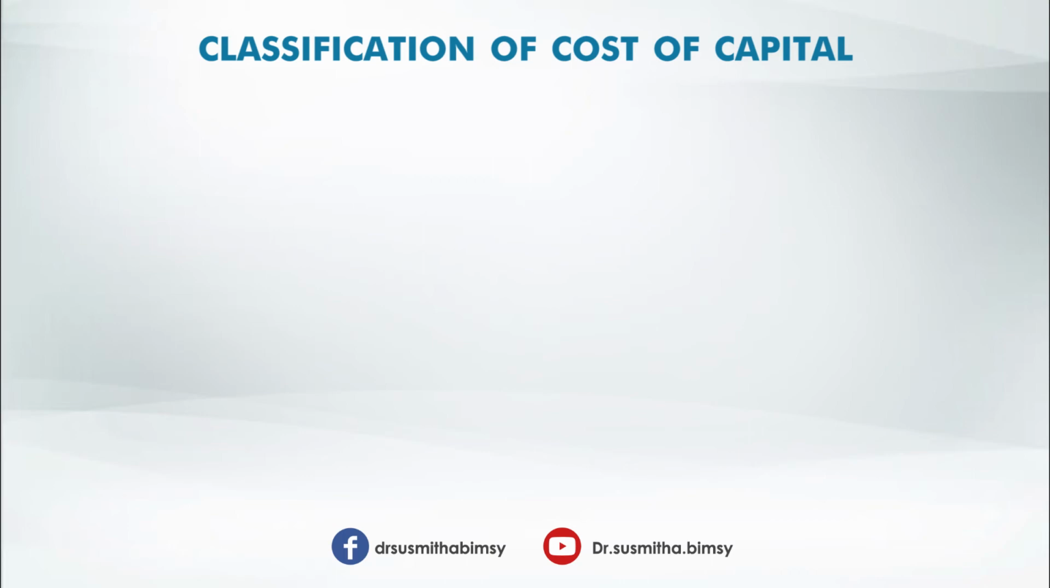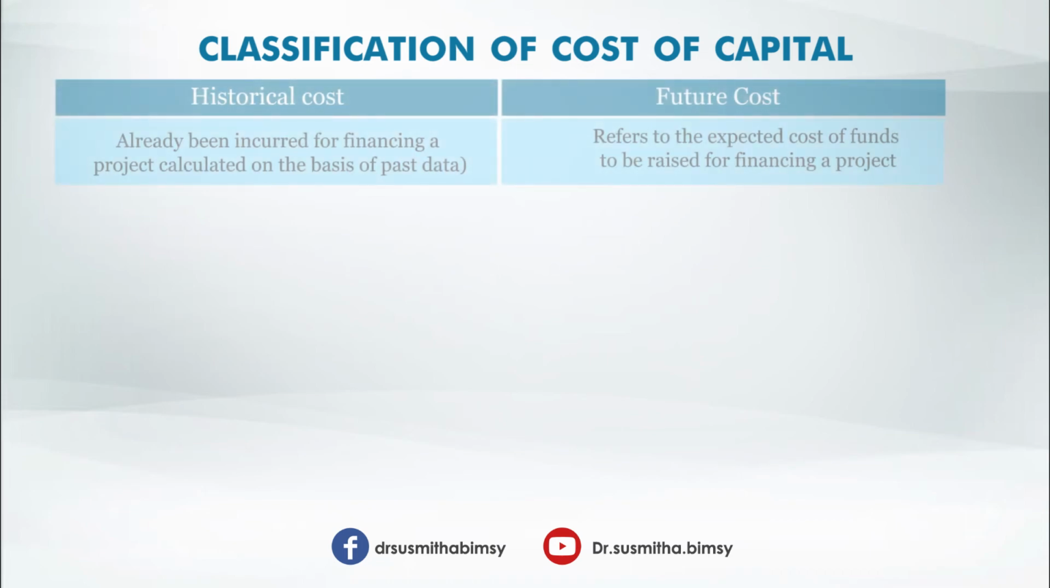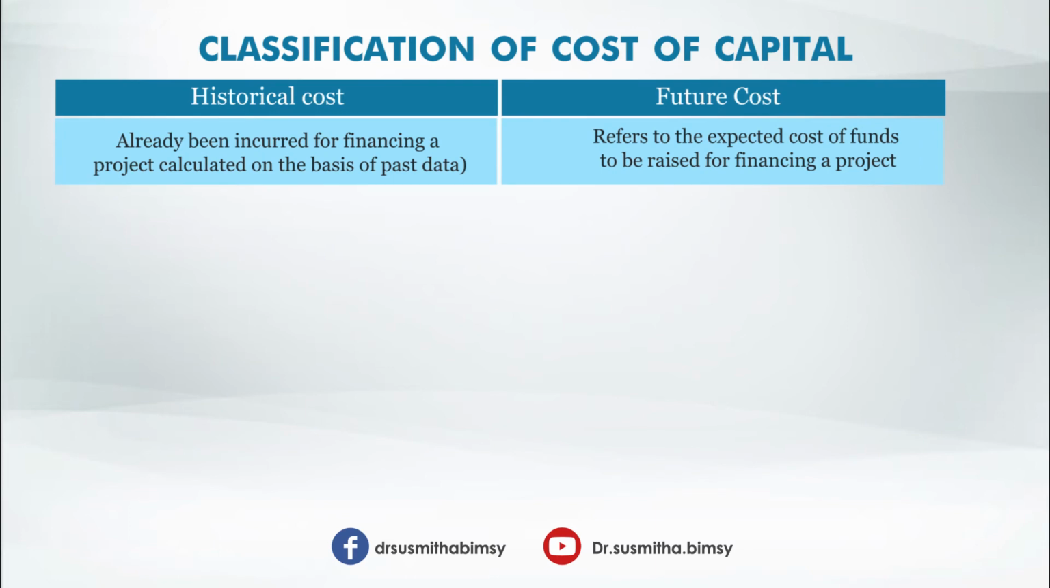Let's have a look at the classification of cost of capital. We have different classifications of cost. First one is historical cost and future cost. Historical cost is the cost which has already been incurred for financing a project, that is calculated on the basis of past data. And what is future cost? It refers to the expected cost of funds to be raised for financing a project.